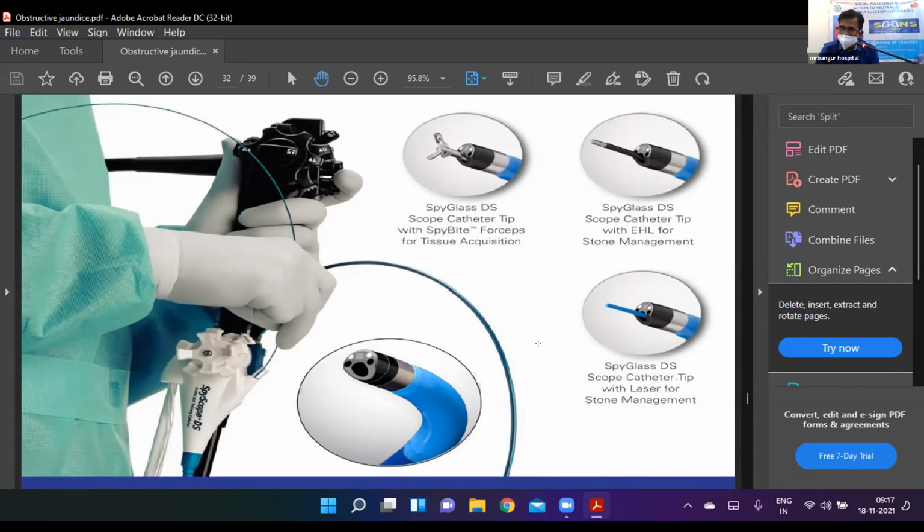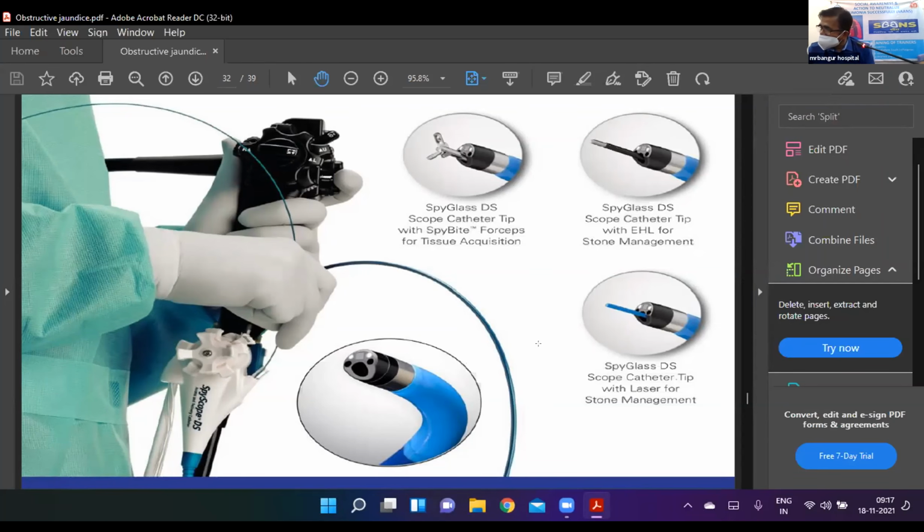Earlier, it was not possible to take a biopsy from a bile duct lesion using a standard ERCP scope. You could only take brushing or cytology. But with the cholangioscope, you can take a biopsy from the bile duct lesion. You can directly see the stone and manipulate it down into the duodenum using a cholangioscope. So this is a step ahead of ERCP.